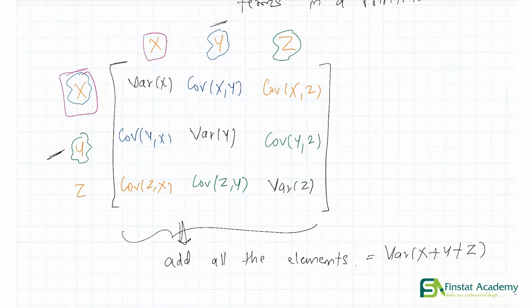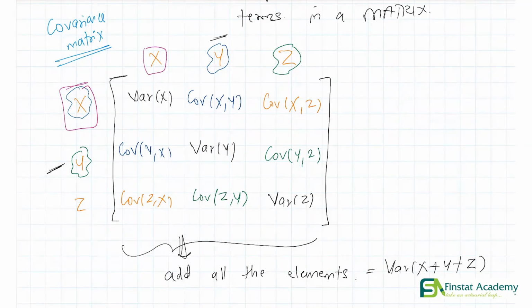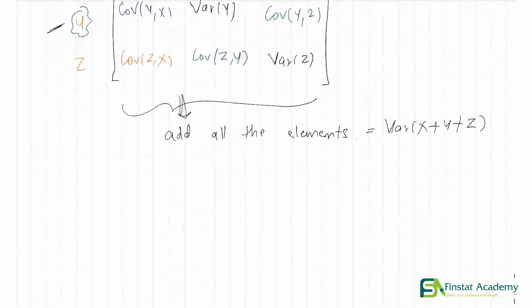Seems neat, right? And as you might guess, such a matrix is something that we call a covariance matrix. We call it a covariance matrix naturally because every term corresponds to a covariance term. Now you might be wondering, this covariance matrix seems like a clever representation, but how does this actually help me? How does this thing actually add value? In order to answer that question, we look at our final point.